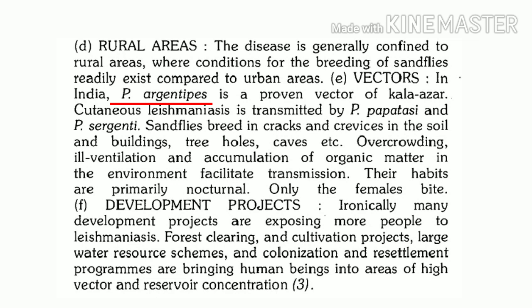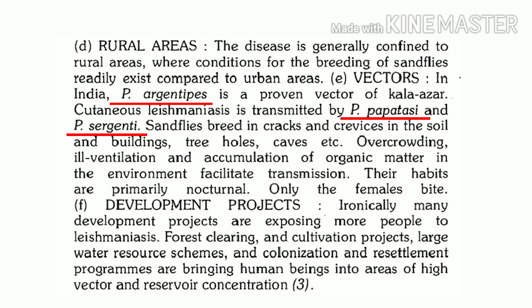I repeat, it is Phlebotomus argentipes. Another important form is cutaneous leishmaniasis. For cutaneous leishmaniasis, the vector is Phlebotomus papatasi as well as Phlebotomus sergenti.